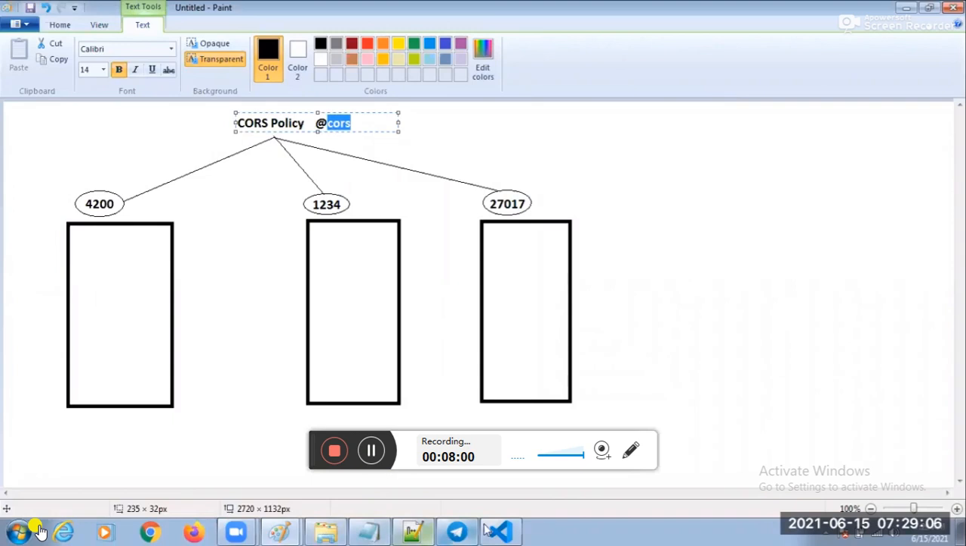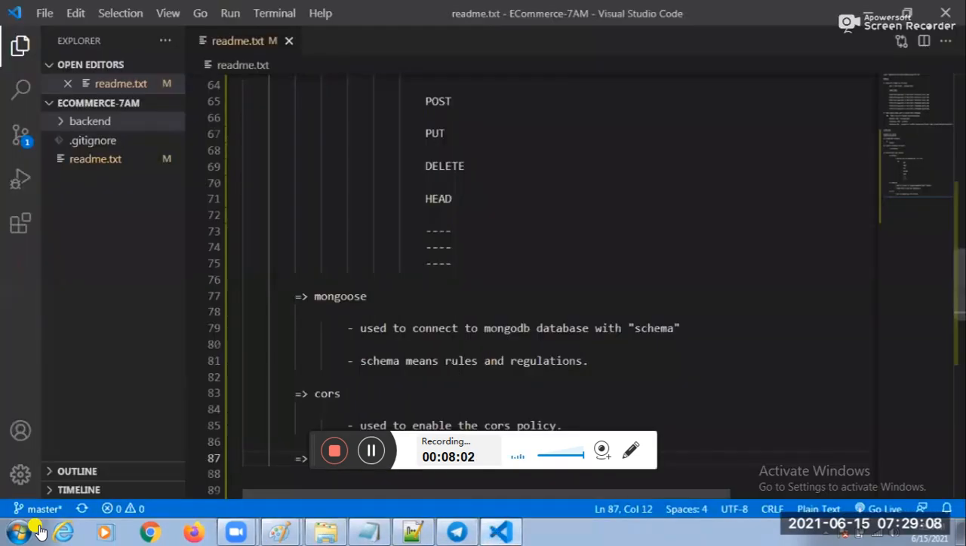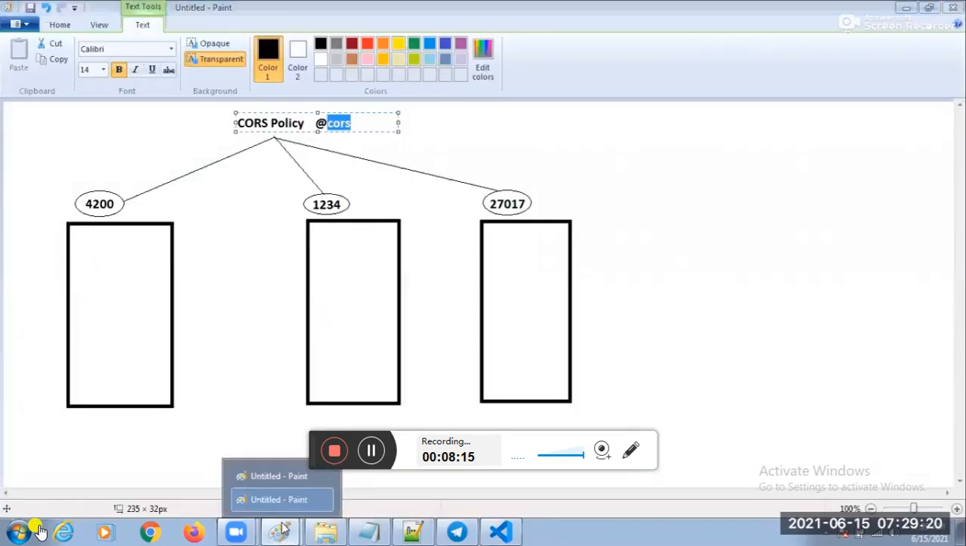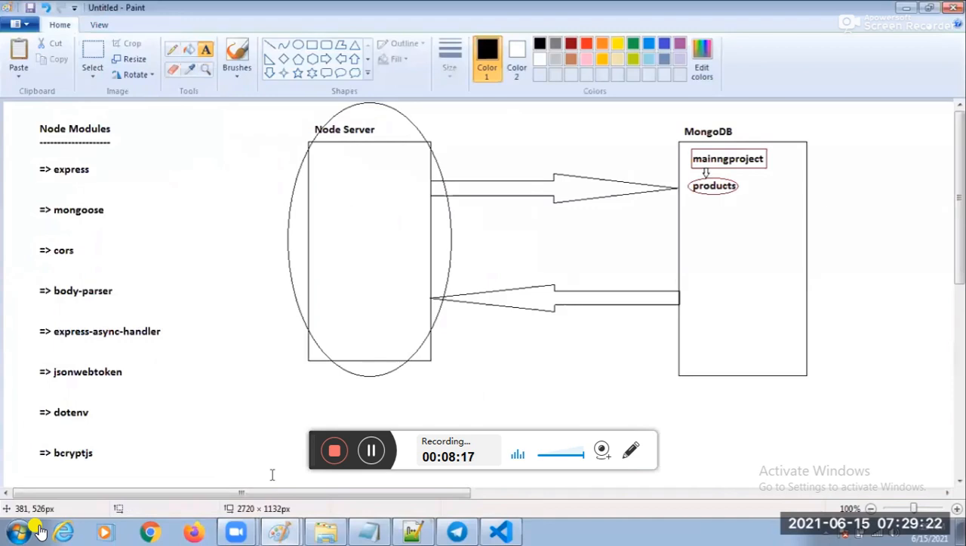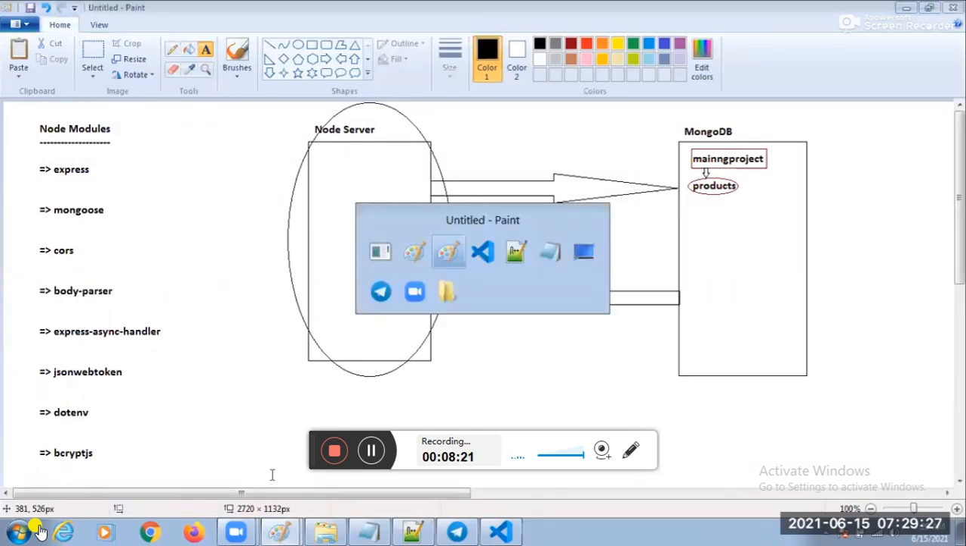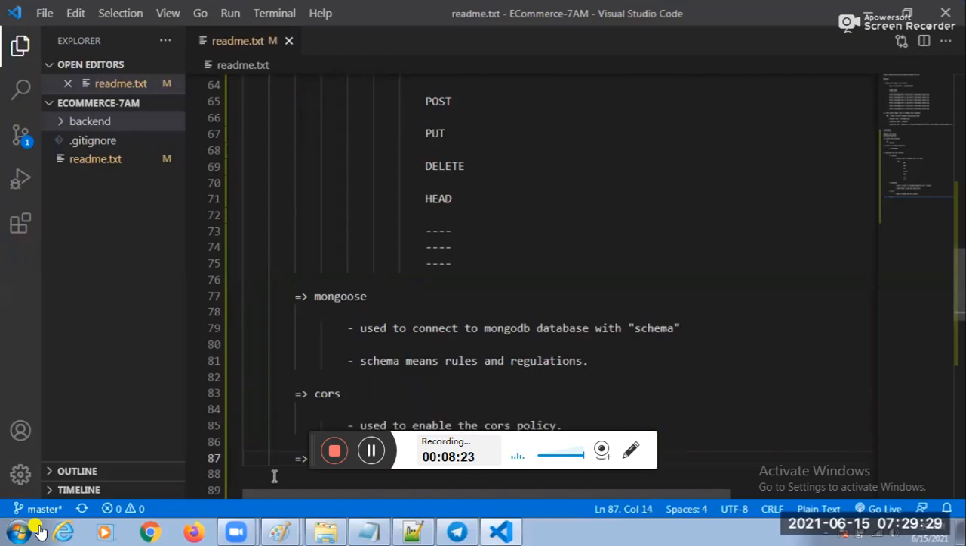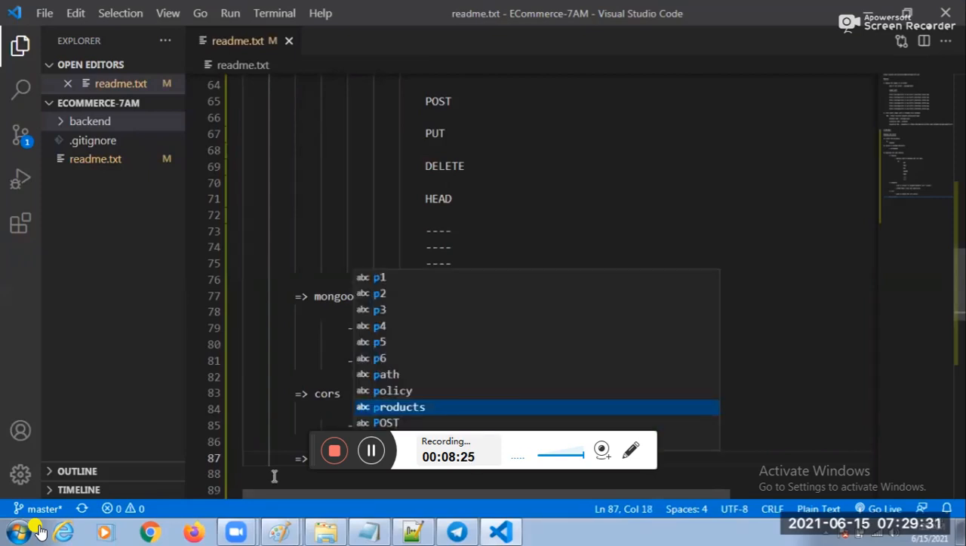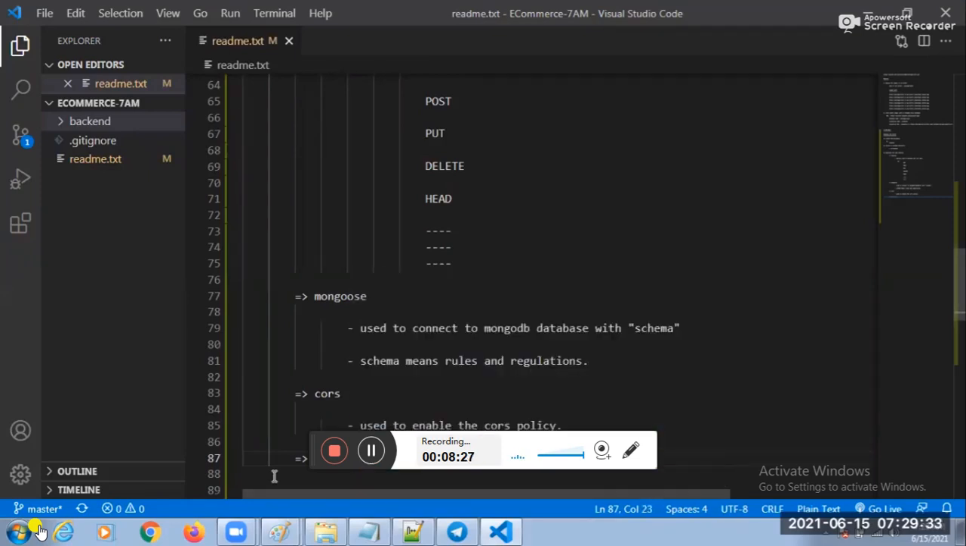One more point we need to see. Are you developing the backend now? Yes. The backend should receive the data from the front end, or not? Yes. How should the backend receive the data from the front end? With the help of one module. The module is the body parser module.